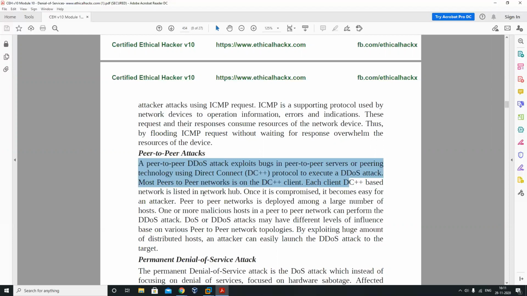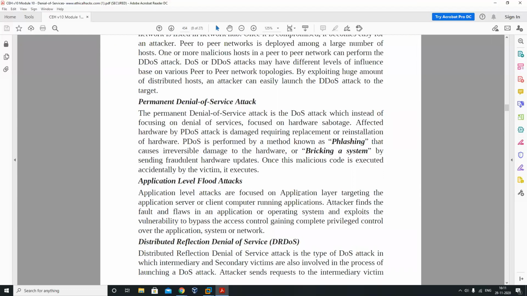It's all about the DDoS attacks that we upload. So they have given the types of attacks over here: permanent denial of service attack. I will say this is a normal DoS attack, which instead of focusing on denial of service, focuses on hardware sabotage. You can see the hardware affected by a PDoS attack is damaged, requiring replacement or reinstalling of the hardware.